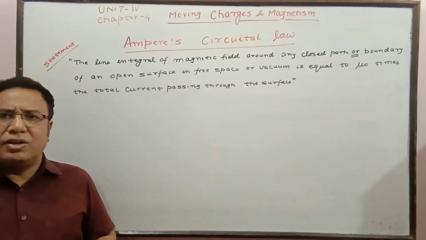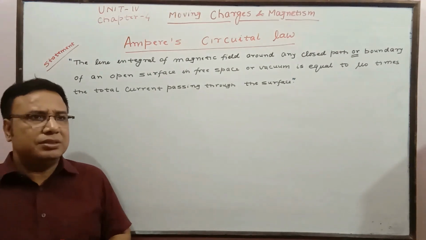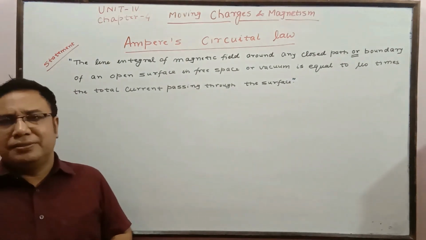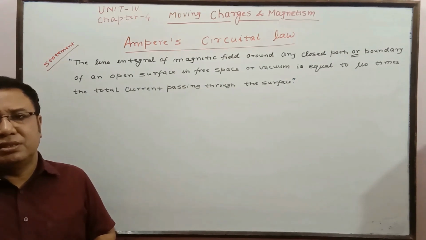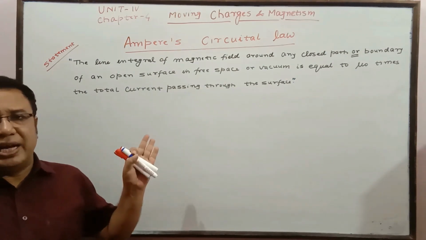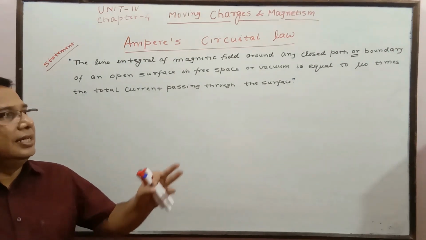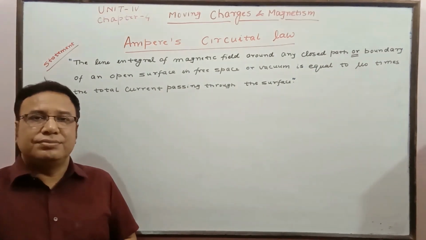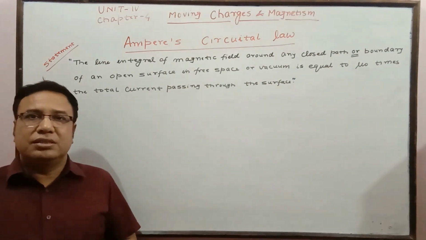The line integral of magnetic field, that is also known as magnetic circulation, around any closed path or boundary of an open surface in free space or vacuum is equal to mu naught times the total current passing through the surface.